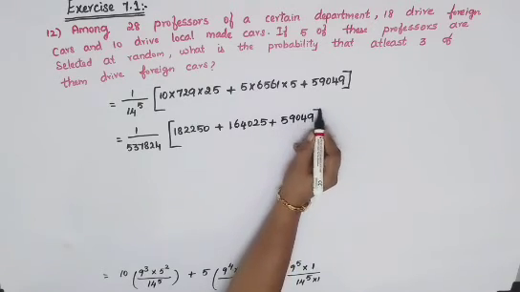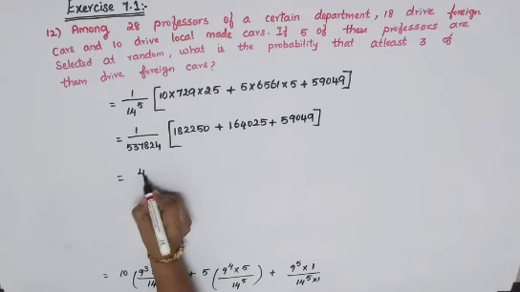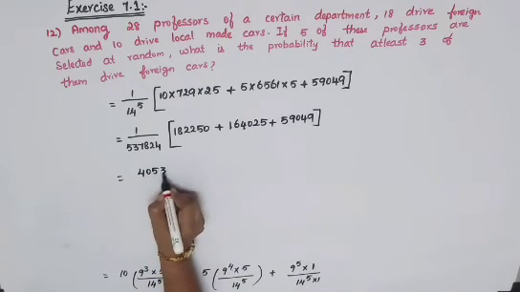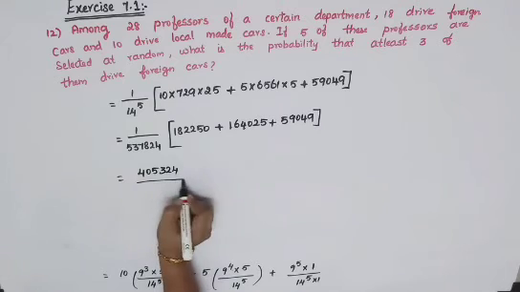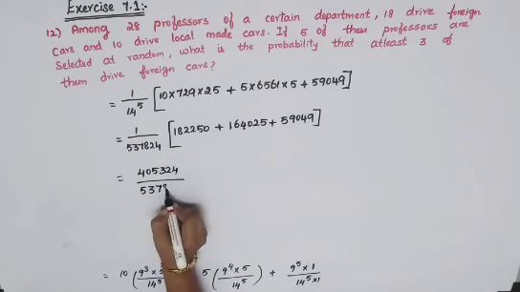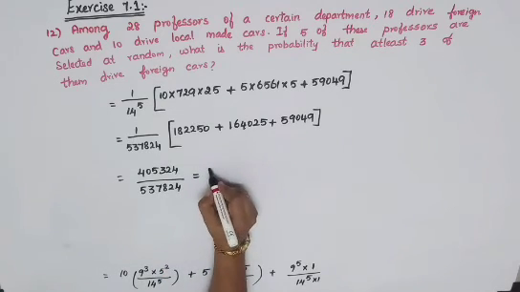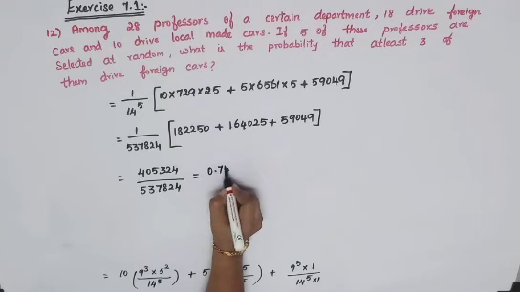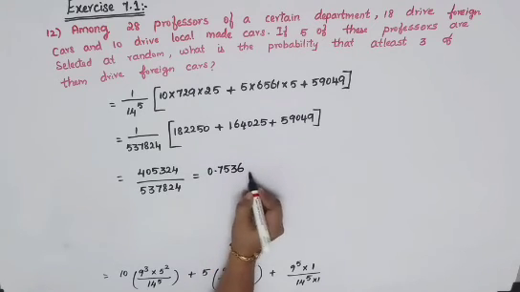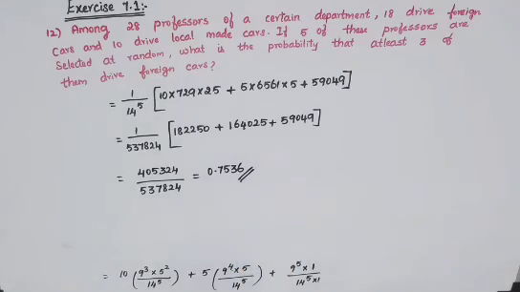Now adding all these three numbers, you will get your answer as 405324 divided by this number as it is, 537824. So if you divide it, you will get your answer 0.7536. So this is your final answer. Therefore, this is the answer for your 12th question.